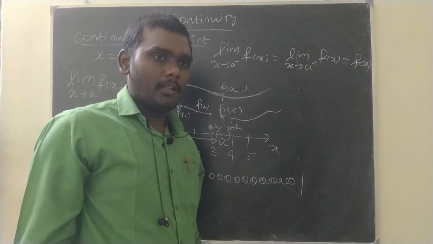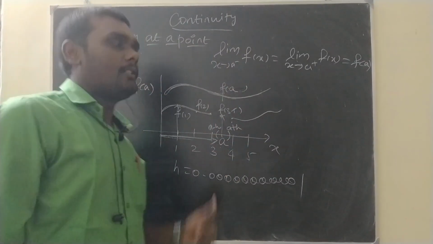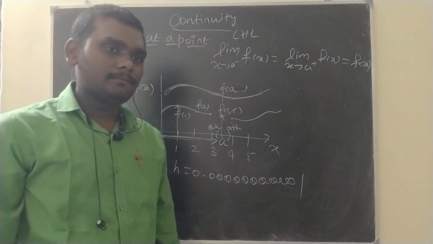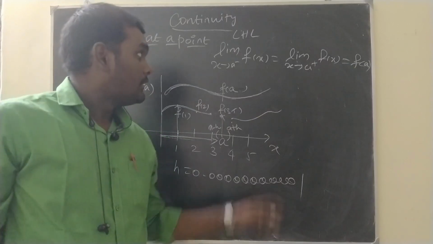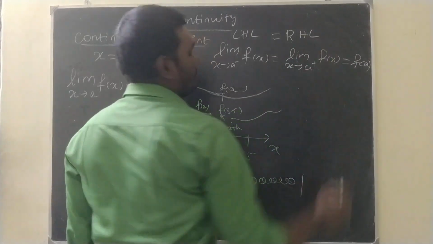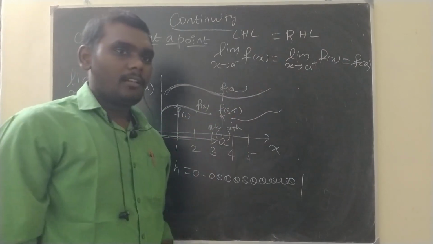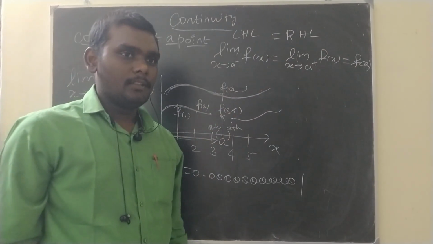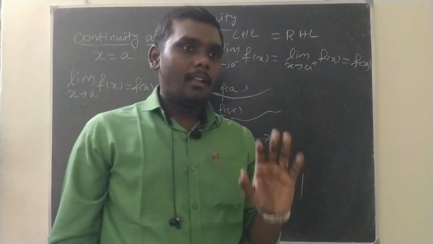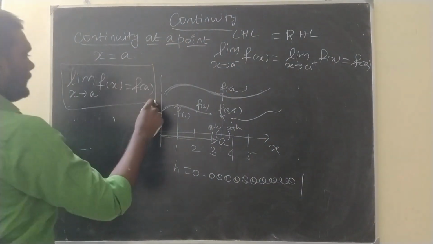Understood or not? This A minus, as we took before, is called the left hand limit, and here it is called the right hand limit. Left hand limit is equal to right hand limit. Clear? We say a function is continuous at a point if limit x tends to a, f of x equals f of a.